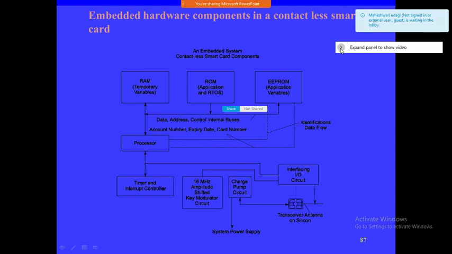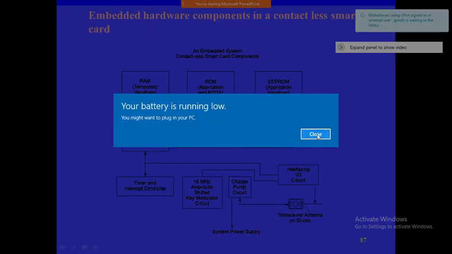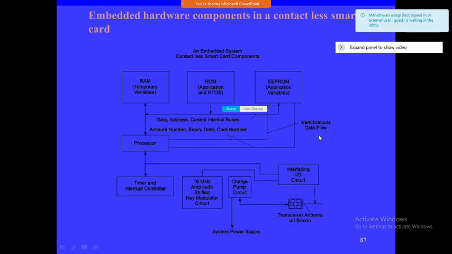We'll see what the hardware components are in the contactless smart card. We are going to see only the contactless smart card. Here RAM is necessary, ROM, EEPROM, next processor, timer and interrupt controller, amplitude shift key modulator circuit, charge pump circuit, interface IO circuit. This is the diagram of the embedded system for the smart card, that is the contactless smart card.